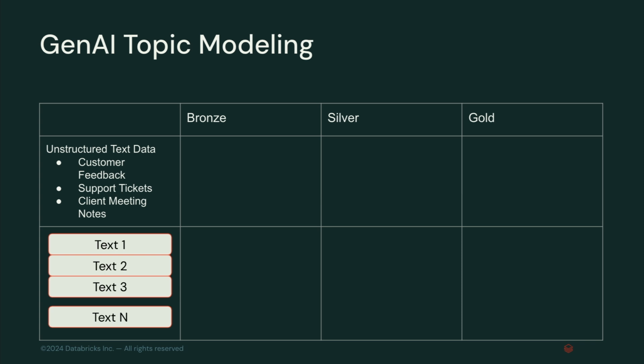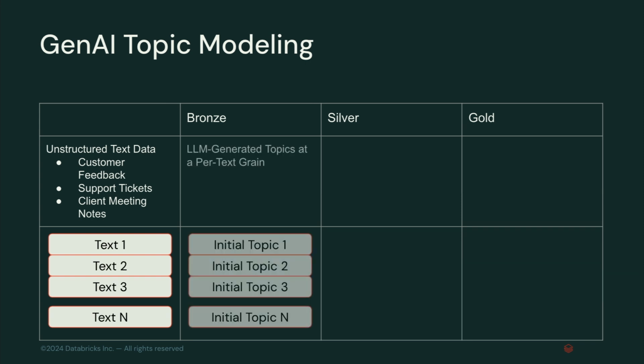Maybe it's about future business relations. Maybe it's about a current contract, et cetera, right? We can have these different pieces of text. Imagine it's variable length, which means we need something that also works at scale. What we can do is, using Databricks, we can generate topics at a per text grain, right?